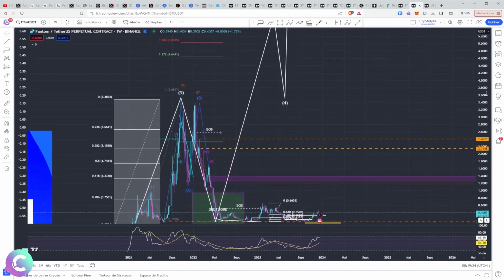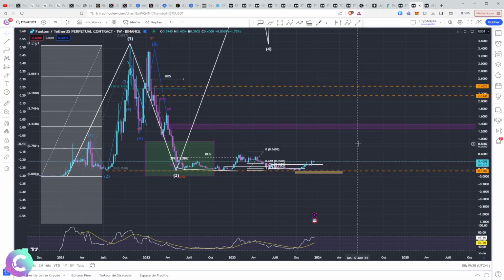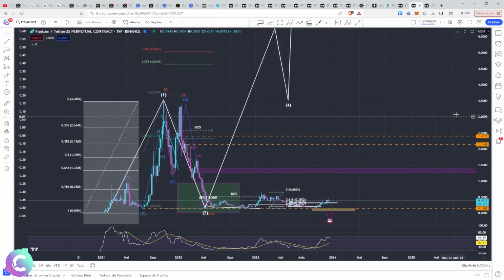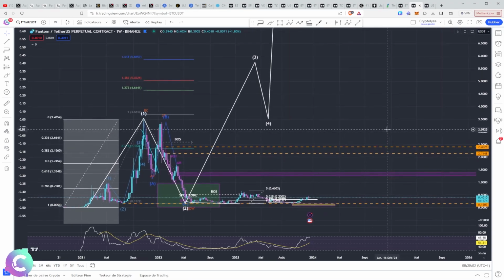Once again, we must be aware that FANTOM is a layer 1 blockchain which already has an ecosystem, which already has large developers, which has liquidity, which has a very substantial runway, in which we are sure of a very nice accumulation, and with a market cap which is relatively low. Low market cap also means risk, but also means opportunity, in which if we look at all the blockchains that broke out in 2021, FANTOM was underperforming compared to the generality, in which we had a TVL ratio, therefore total value locked, really lower compared to the market cap which was distributed. And this is still the case today.